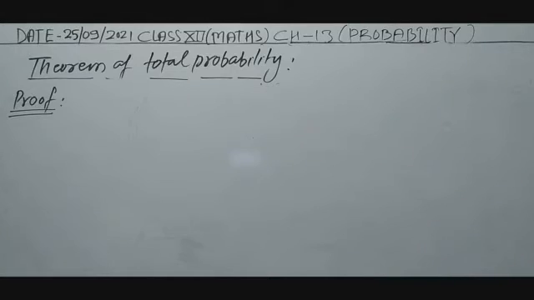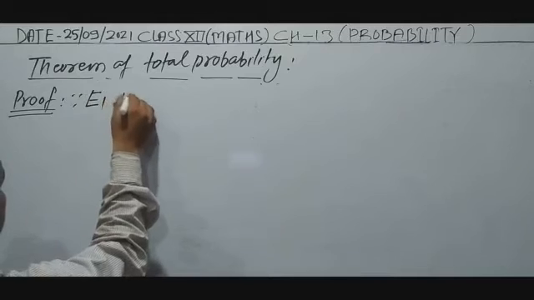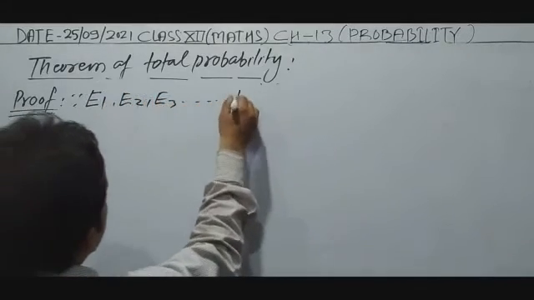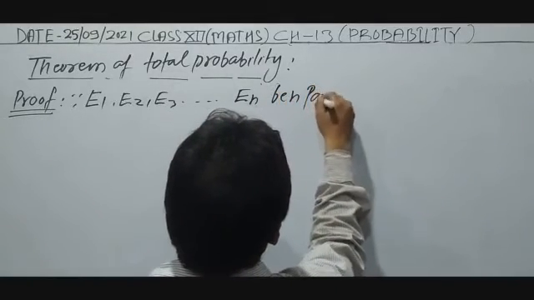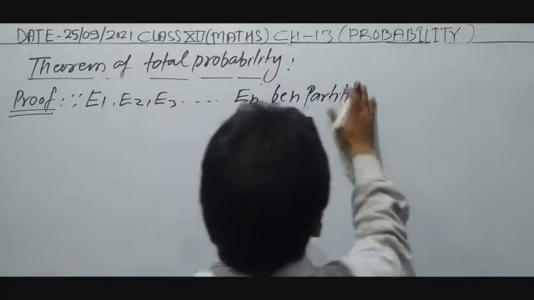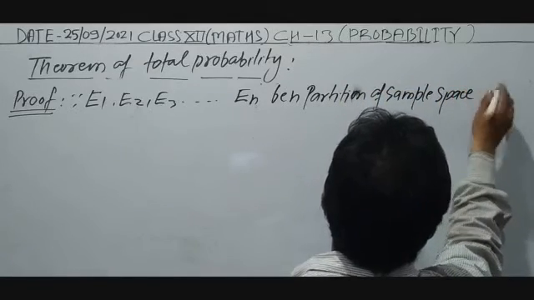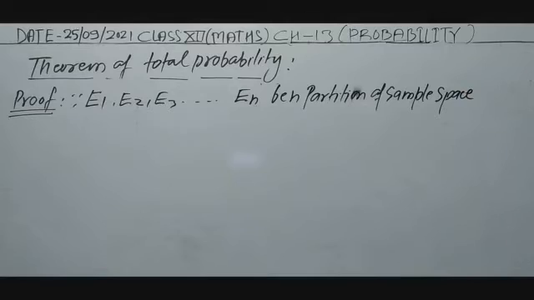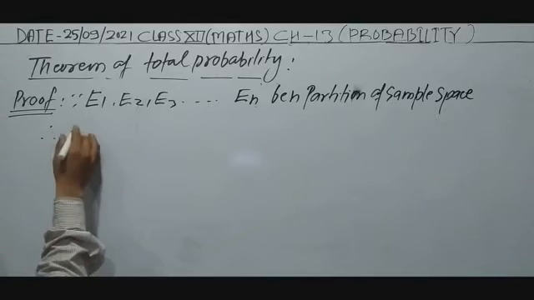Now since E1, E2, E3 up to En be n partition of sample space, then what can we write?